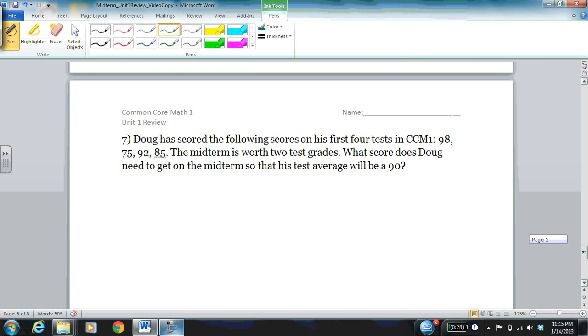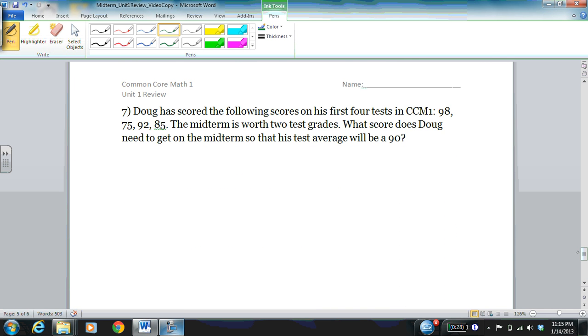Now this last one's real interesting. I really like this problem. Hint, hint, wink, wink. It says Doug has scored the following scores on his first 4 tests in Common Core Math 1: 98, 75, 92, and 85. The midterm is worth 2 test grades. What score does Doug need to get on the midterm so that his test average will be a 90?